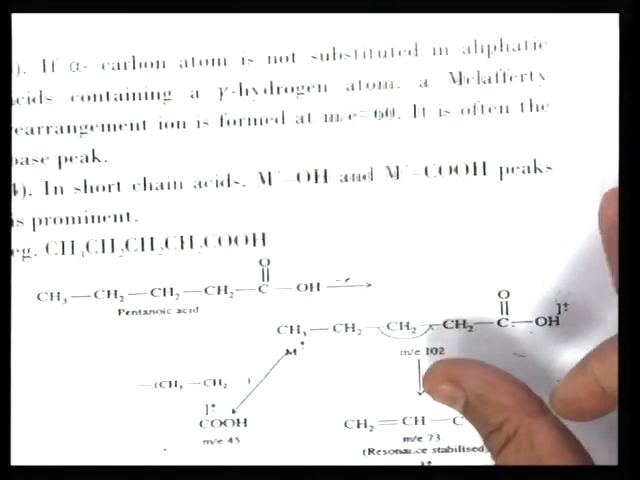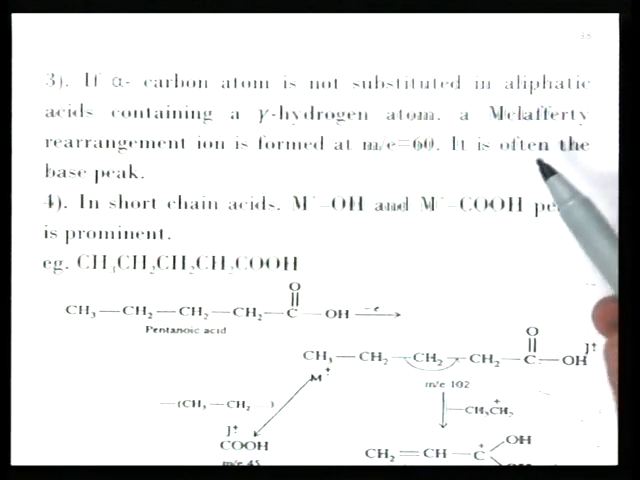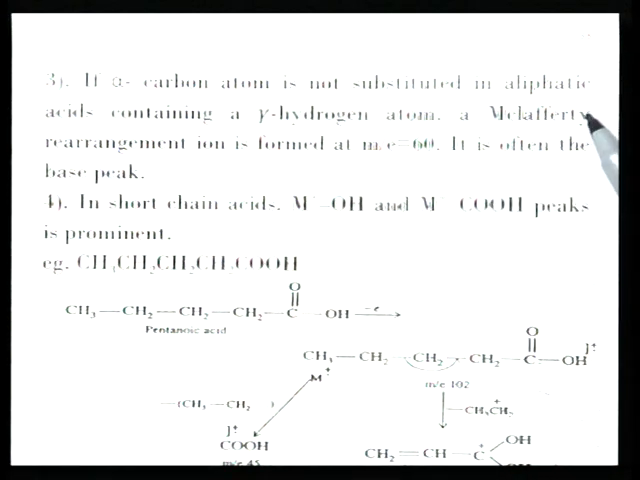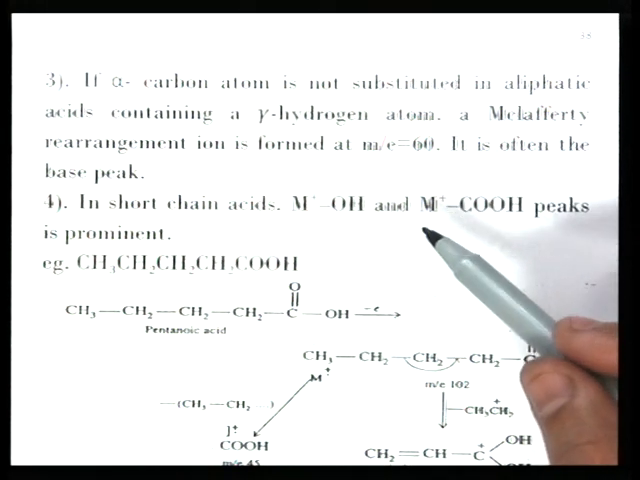Now, carboxylic acids. In carboxylic acids the molecular ion peak is prominent. The molecular ion peak in aliphatic acids is less intense as compared to aromatic acids. The carbonyl group is eliminated by alpha cleavage and a fragment ion is formed at m/z 45, the COOH+ ion. If the alpha carbon atom is not substituted in aliphatic acids containing a gamma hydrogen atom, a McLafferty rearrangement ion is formed at m/z